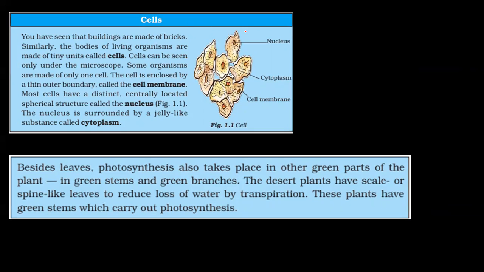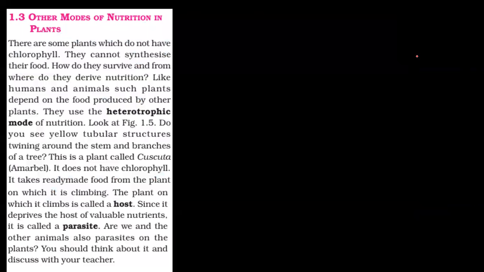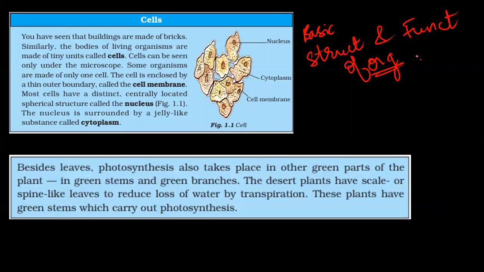Now, what are cells? Cells are the basic structural and functional unit of organisms. All organisms are made of cells. That is the basic structure. They may be unicellular, maybe one cell, or they may be multicellular, maybe many cells. They're like buildings are made of bricks. Living organisms are made of tiny units called cells, and they can be seen under the microscope only. And as I said, some organisms may be made of only one cell, known as unicellular.